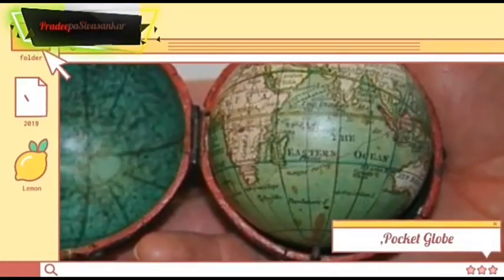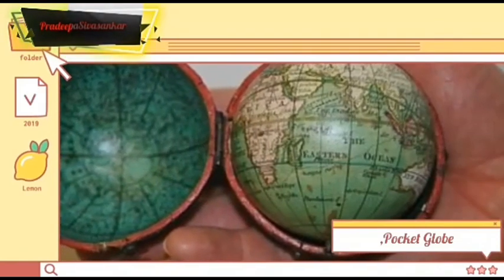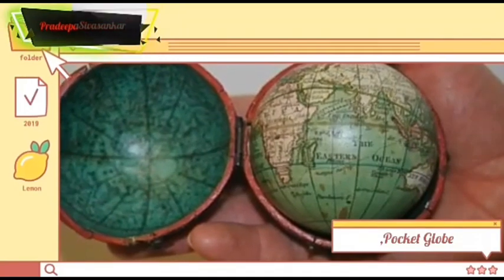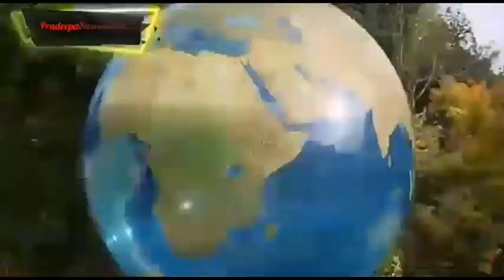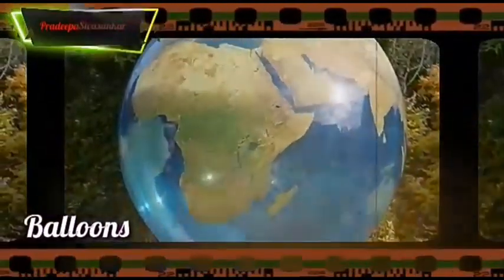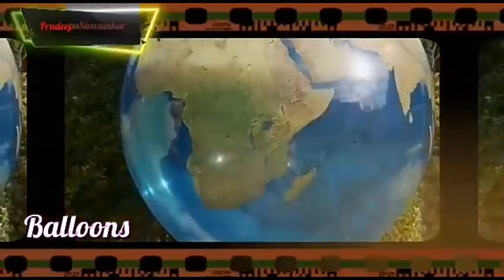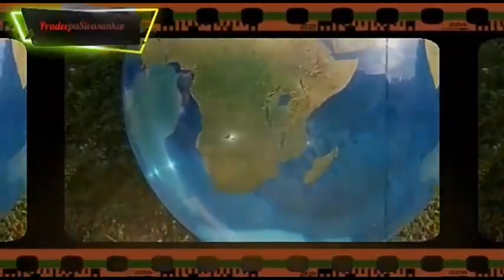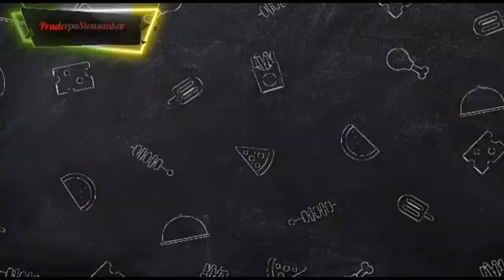Another type is the pocket globe. Nowadays globes are available in a keychain form, which is also considered a pocket globe. This can be carried very easily with us. The next type of globe is the balloon. You can inflate the balloon and see the structure of the globe.